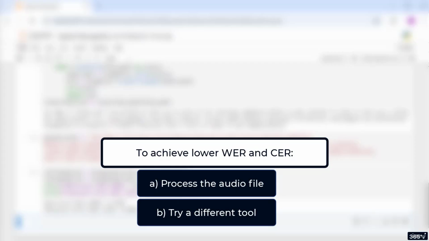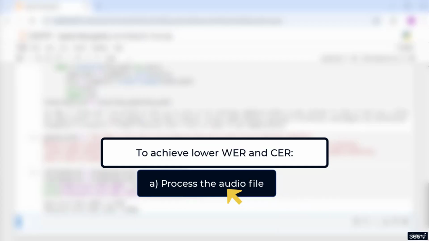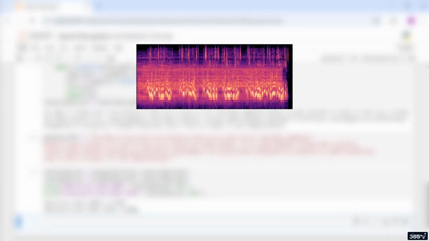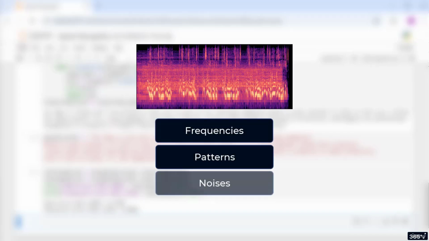So, what do you think? Would the model work better if we reduce the noise a bit? We'll try that in the upcoming lessons. To do that properly, we'll learn to visualize spectrograms, an essential tool for identifying a sound file's frequencies, patterns, and dominant noises. See you soon.